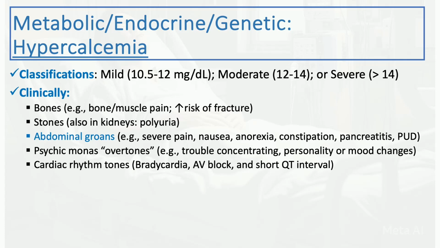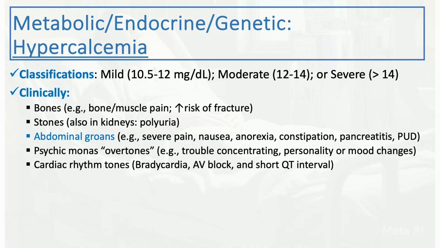So people with hypercalcemia may have a lot of bone manifestations, including bone disease, muscle cramps, muscle pain. They have high risk for fractures with minor trauma or falls. Stones are also common. They might present with kidney stones that could be a cause of acute abdominal presentation. Also polyuria. Think about chronic hypercalcemia in a patient with polyuria. Abdominal pain, again, could be severe, could be associated with nausea, loss of appetite. Patients might have constipation. Hypercalcemia can be a cause of acute pancreatitis on its own as well. Chronic severe hypercalcemia can also be a cause of underlying peptic ulcer disease.